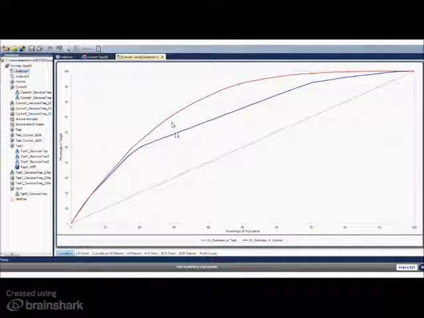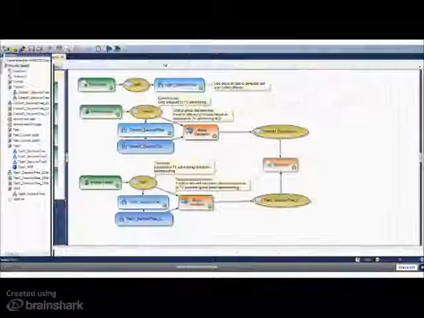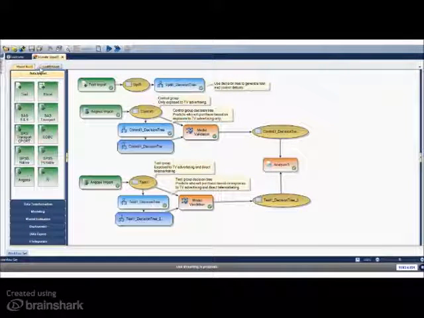But remember that this red curve also includes TV advertising. So at the moment, I haven't been able to figure out who those persuadable customers are. I'm actually looking at both the sure things and the persuadable customers here. So this is where I need to move on to the next step. I have a separate stream over here, and what I've done is I've taken